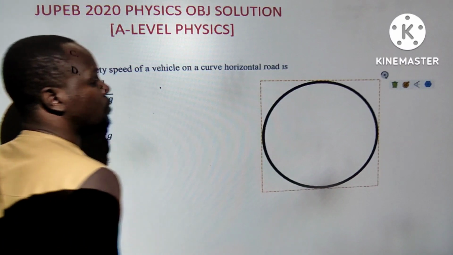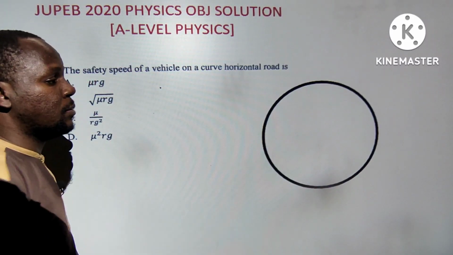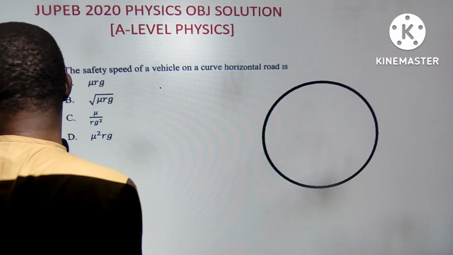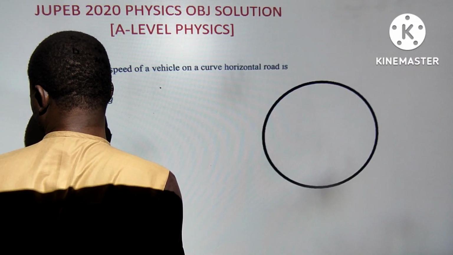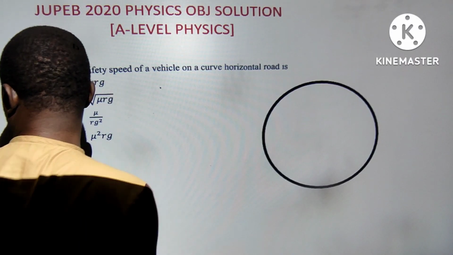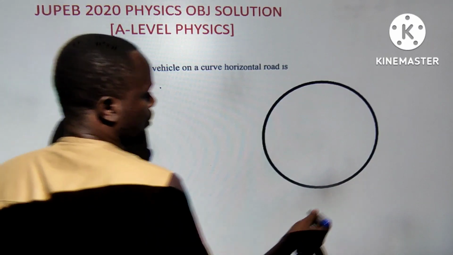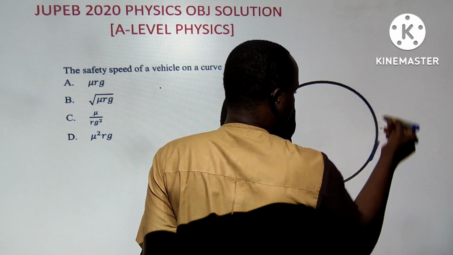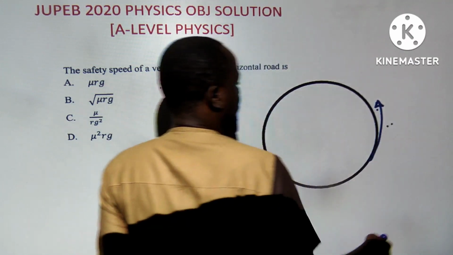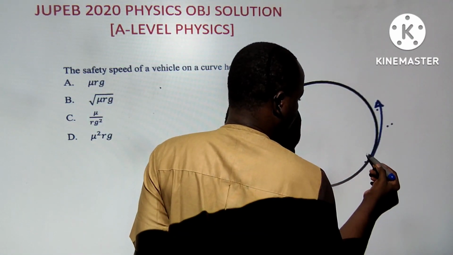My videos are available. If you have a body moving along a circular track, say a car moving along the circular track, you know velocity is always tangential. You might have studied that. Apologies, I don't know how to draw a car now.